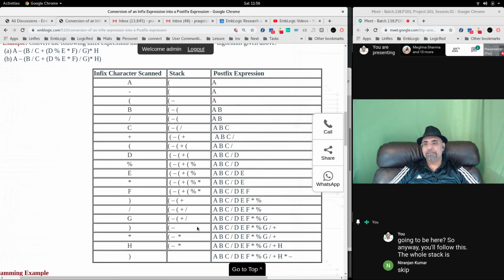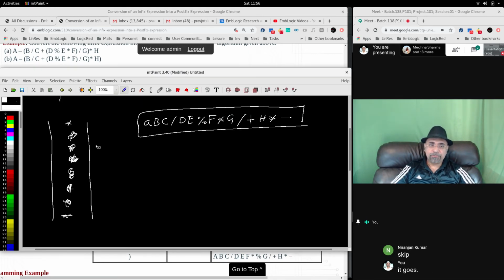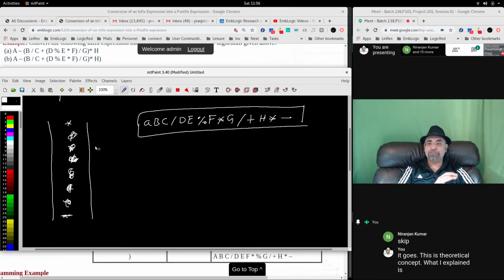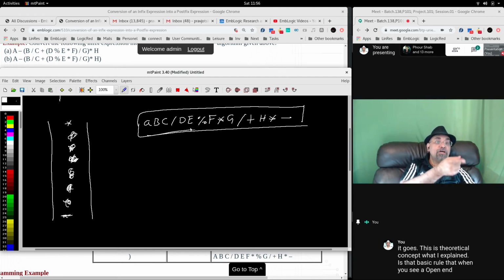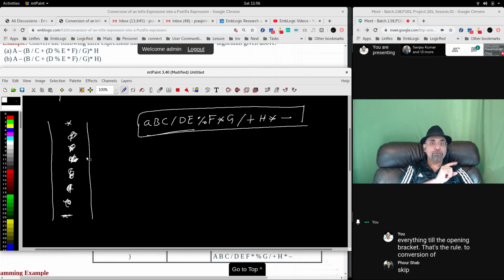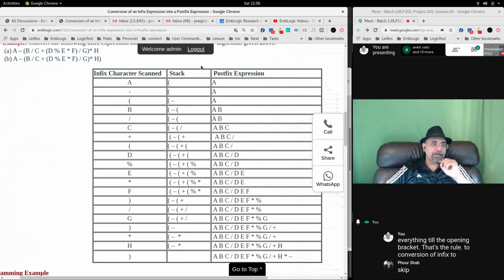Okay, this is the theoretical concept. What I explained to you is the basic rule: when you see an operand, put it in the buffer. When you see an operator, put it in the stack. If you find an opening bracket, put it here. If you find a closing bracket, then pop everything till the opening bracket. That's the rule basically.